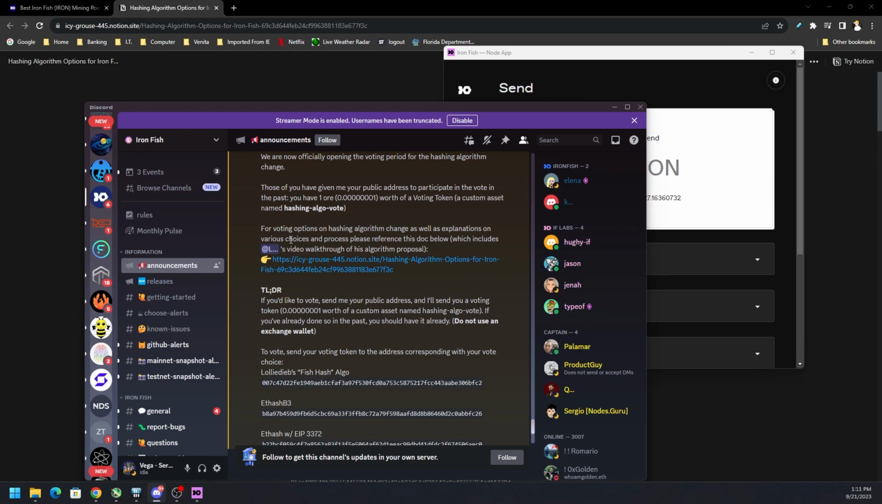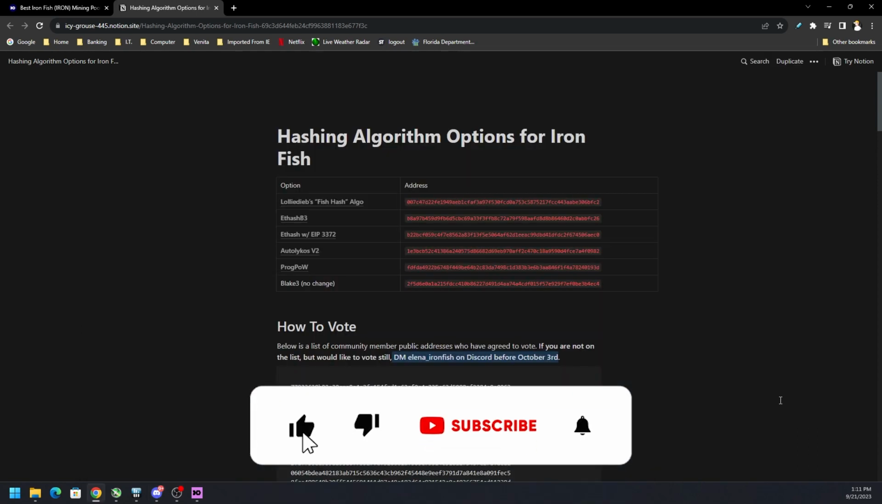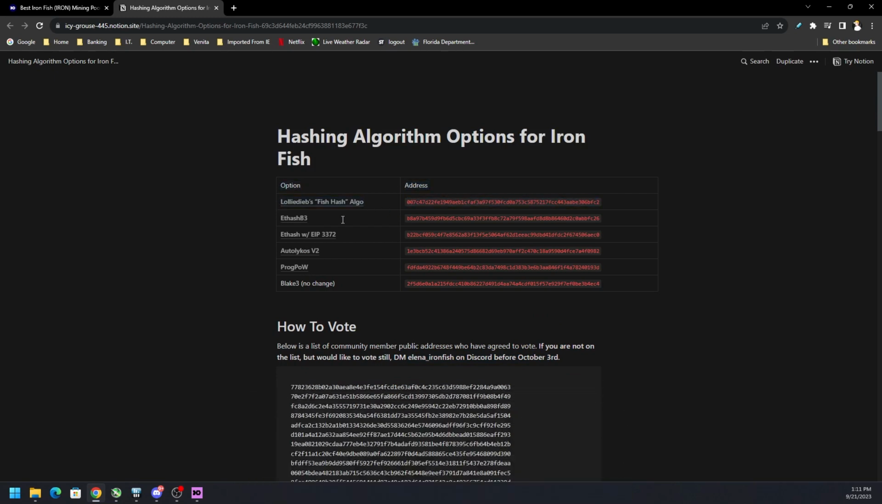For voting options on the hashing algorithm change, as well as an explanation of various choices and process, please reference the doc below, and it links to this website here where we have the different algorithms. We got Lodabee's fish hash algo. We have ETH hash B3. We got the ETH hash with EIP 3372. We got the Autolycos V2 or the Ergo algorithm. And then we have ProgPoW and Blake 3. Those are the different choices or algorithms that they are proposing, or that they're allowing the community to vote on.